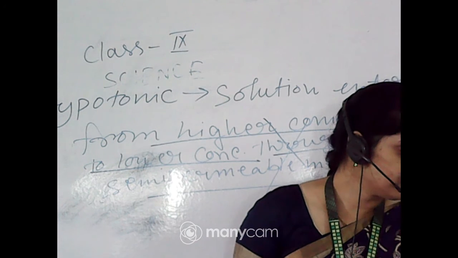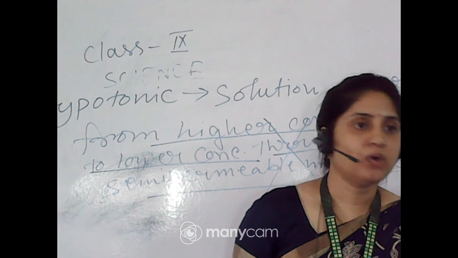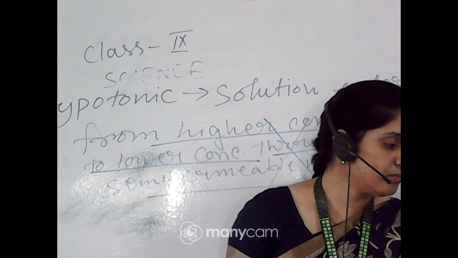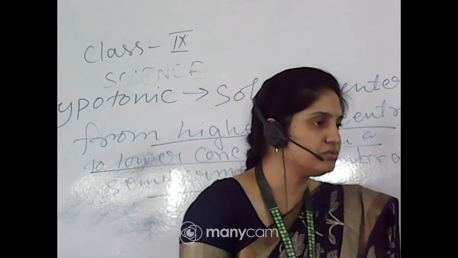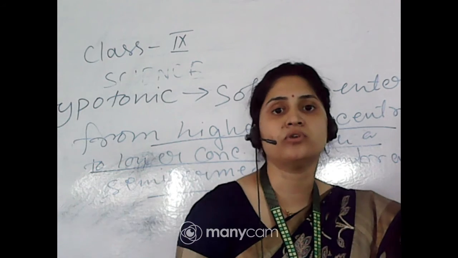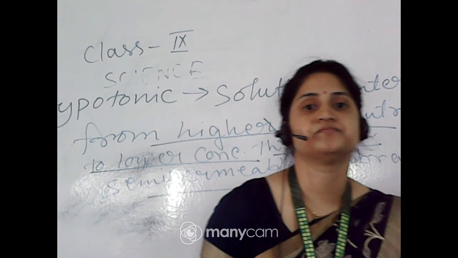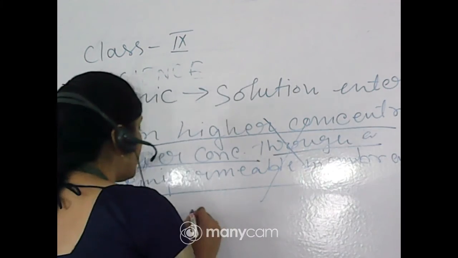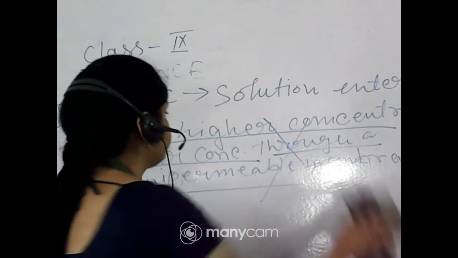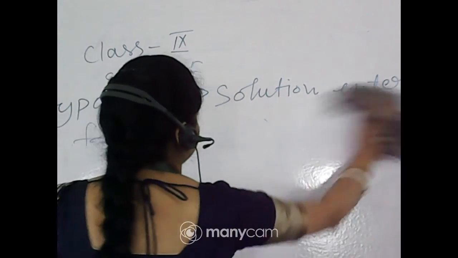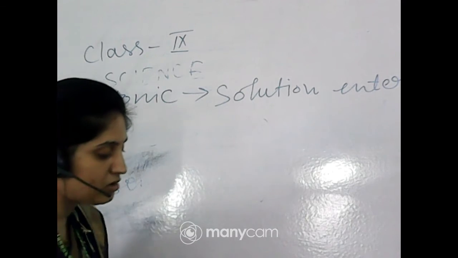Lipids, proteins and carbohydrates, the molecules your body is made of, are called biomolecules. So what is endocytosis? It is a biological process.